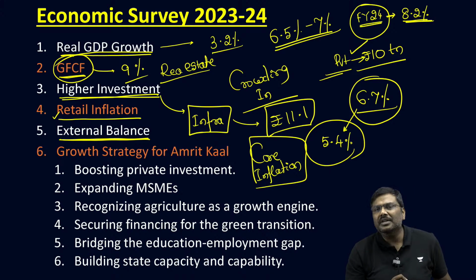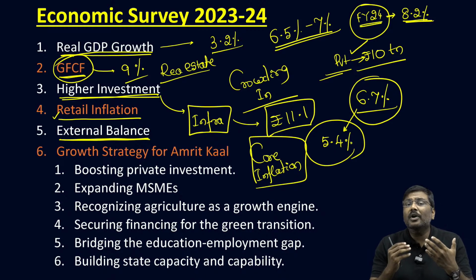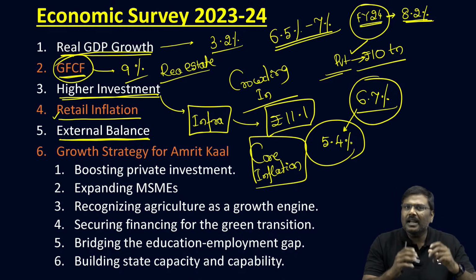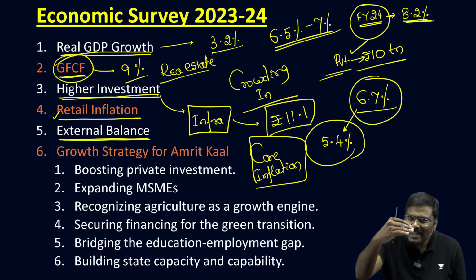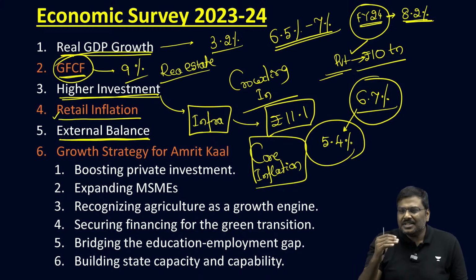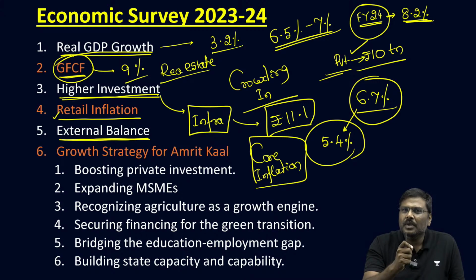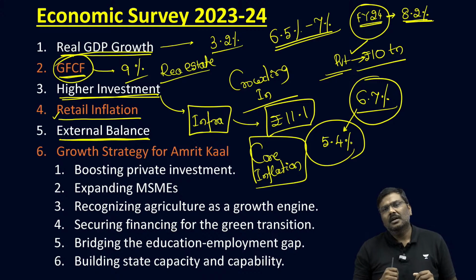Please understand the importance of it. 0.7% of GDP. What is the importance of it? There is a current account deficit, but no doubt the current account deficit has actually narrowed. It is much lower. And this narrowing of the current account deficit is primarily on account of a huge amount of inward remittances.